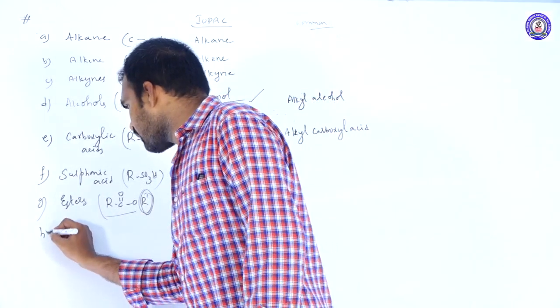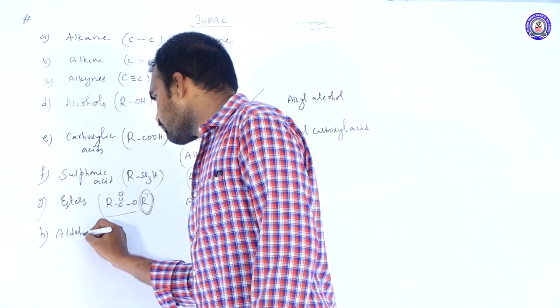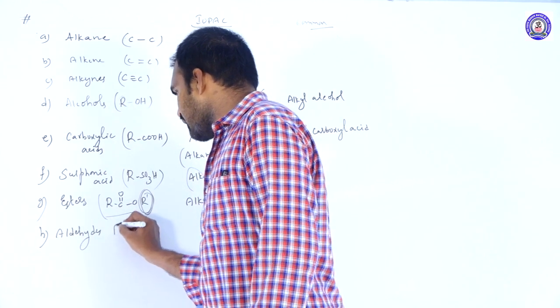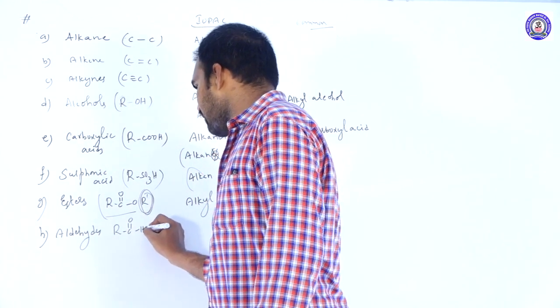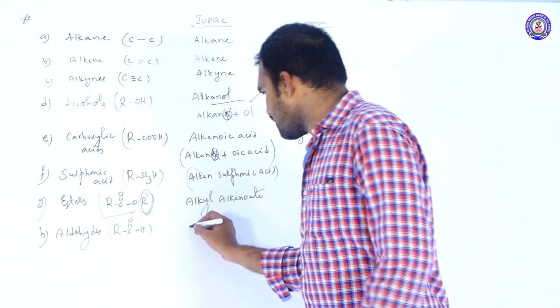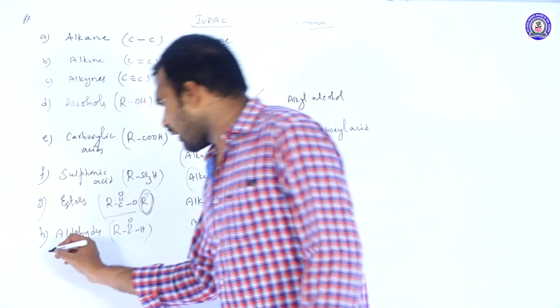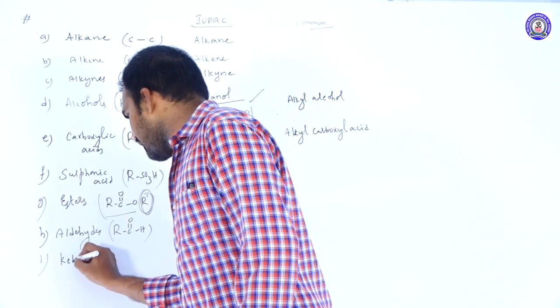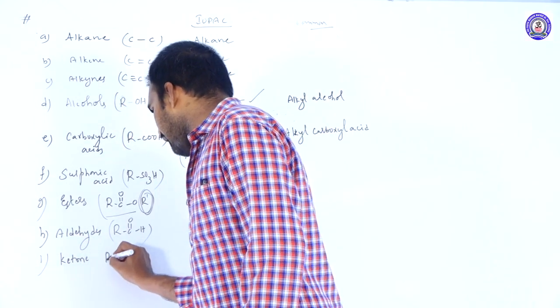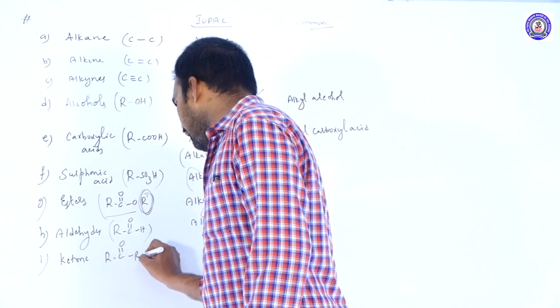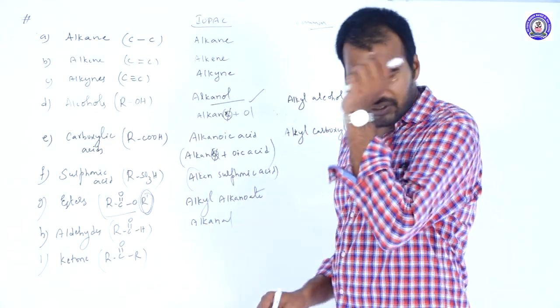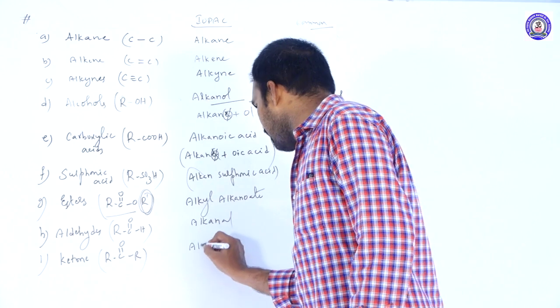Next one, aldehydes. That is RC double bond OH, and the IUPAC name is alkanal. And ketones, if you take RC double bond OR, okay, what is the IUPAC name? Alkanone.